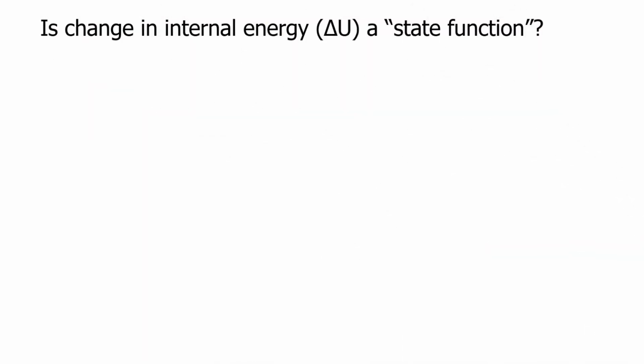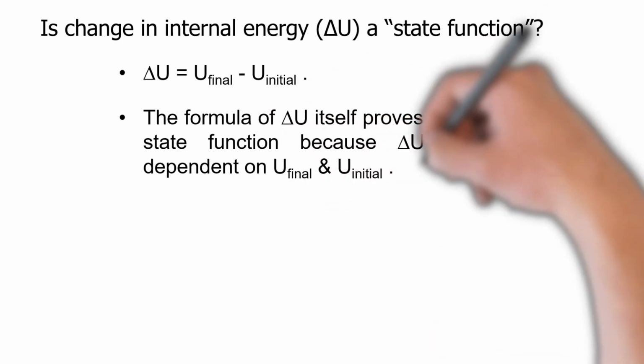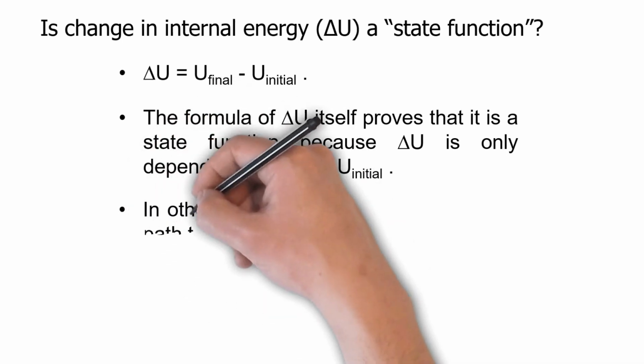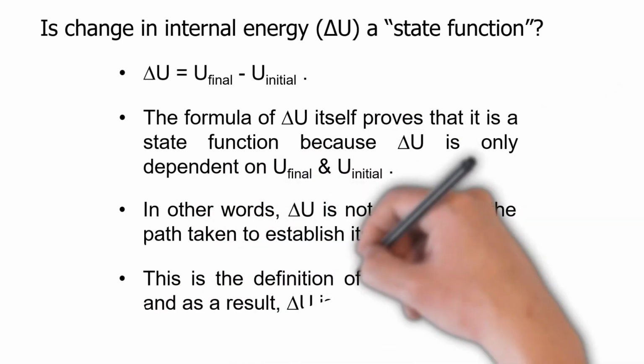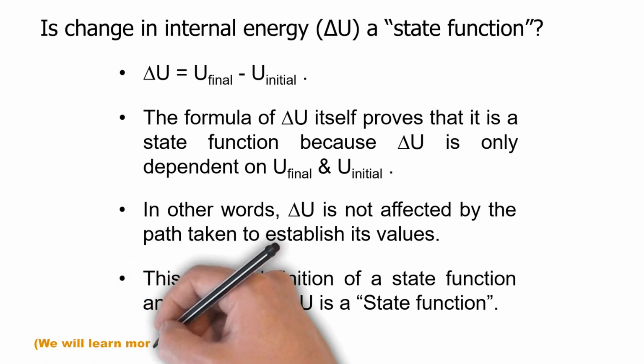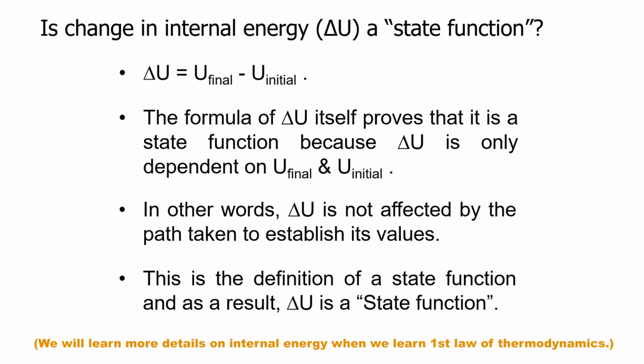Next, let's see if the change in internal energy is a state function or not. The formula for the change in internal energy is that delta U is equal to U final minus U initial. The formula itself proves that it is a state function because delta U is only dependent on the initial and final values of U. In other words, delta U is not affected by the path taken to establish its values. This is the definition of a state function, and as a result, delta U is a state function.